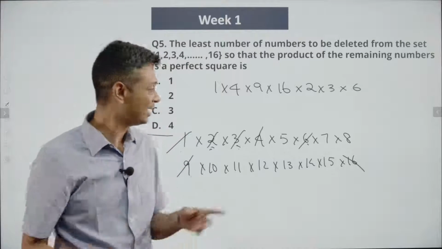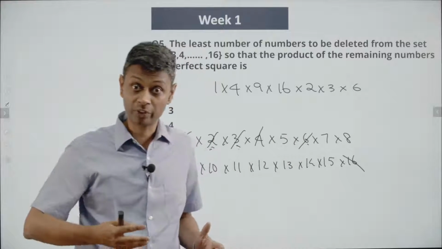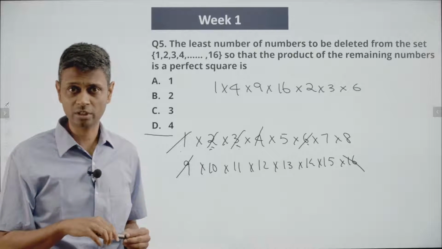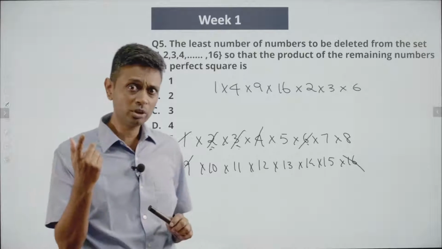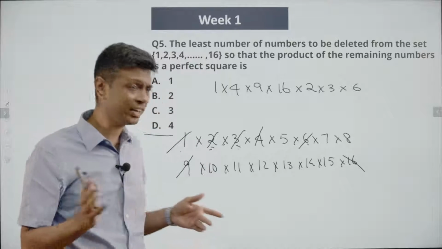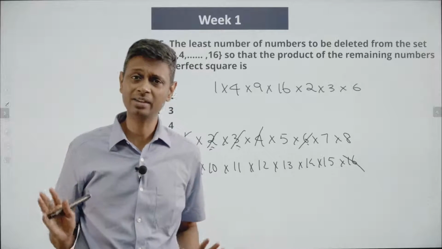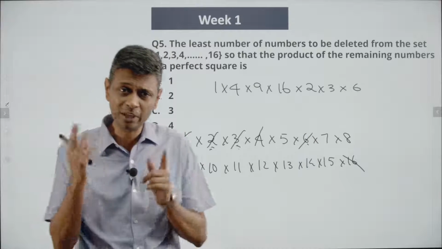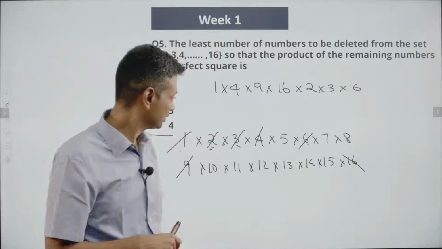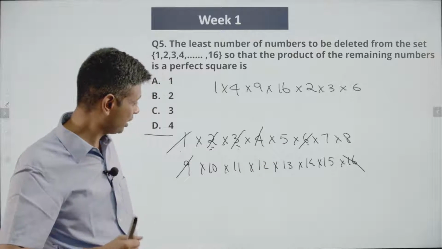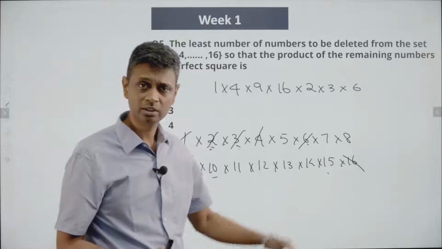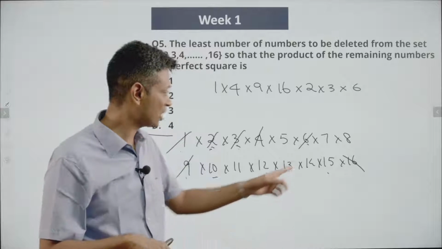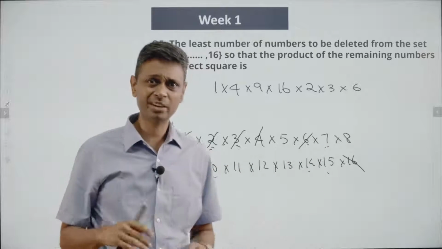But now I've got myself a method. I put 2, 3 and 6 together and got a perfect square. Can I put something else together and get one more perfect square in some combination? Then I'm through. Now I'm going to think about it the other way also. Where can I never find a perfect square? What can I never handle? Think about it. Is there some number that can never be combined with something else to get a perfect square? 5, do we have another 5 here? Yeah, we do. We have a 5 in 10. We have another 5 in 15. So maybe we can combine a 5 and a 10 to get a 5 square. 7 and 14 to get a 7 square.